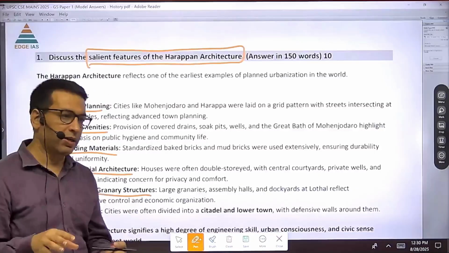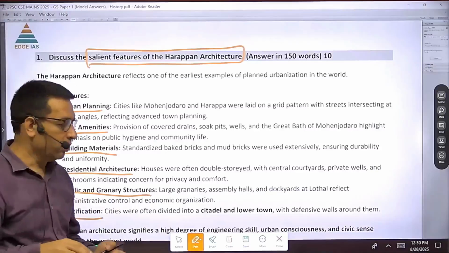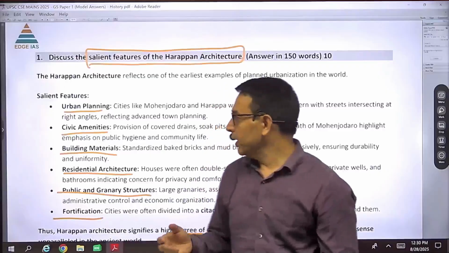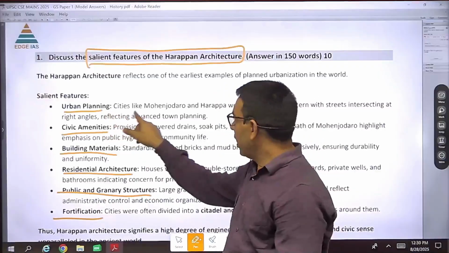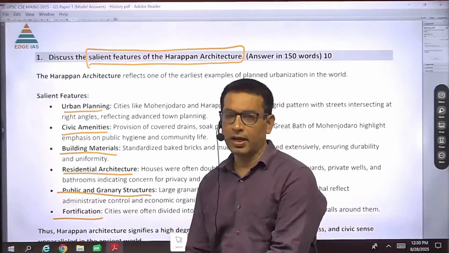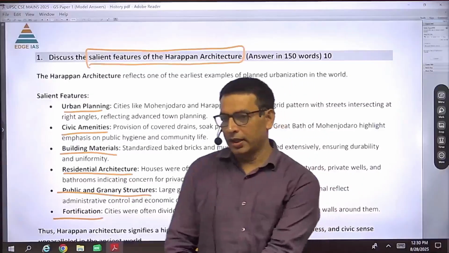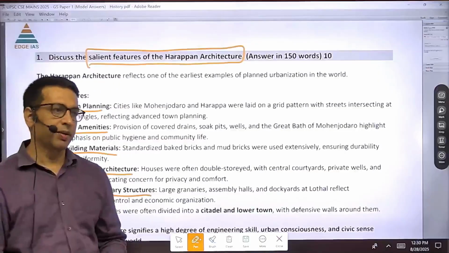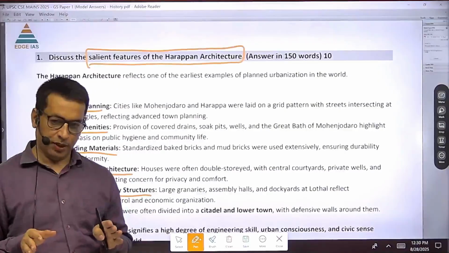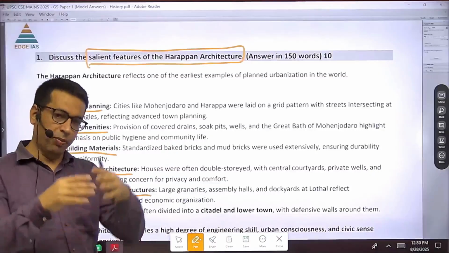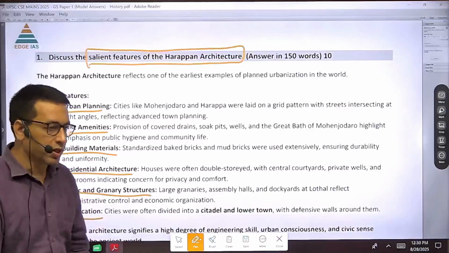And so when we analyze their architecture, we find that there are many features. They did urban planning, so there was always planning for their architecture, and in the planning they used the grid system and focused on uniformity.